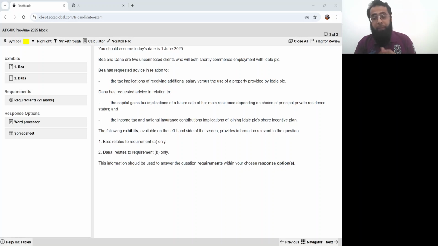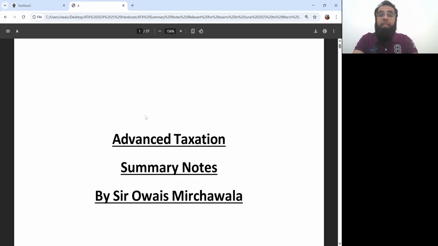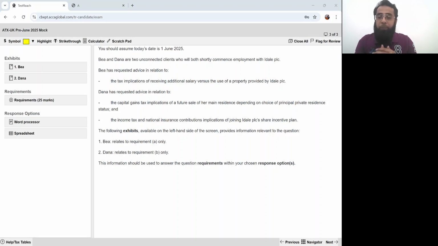So in our today's class, we'll be looking at question number 3 in a very detailed manner. We'll be reading this entire question, including the exhibits and the requirement. And then at last, we will be actually drafting the whole answer in our today's class. And wherever required to refer to any topic for revision, we will be using these life-saving summary notes in which I've summarized the entire course in just 57 pages. So let's start with our discussion, a detailed class on this question number 3.